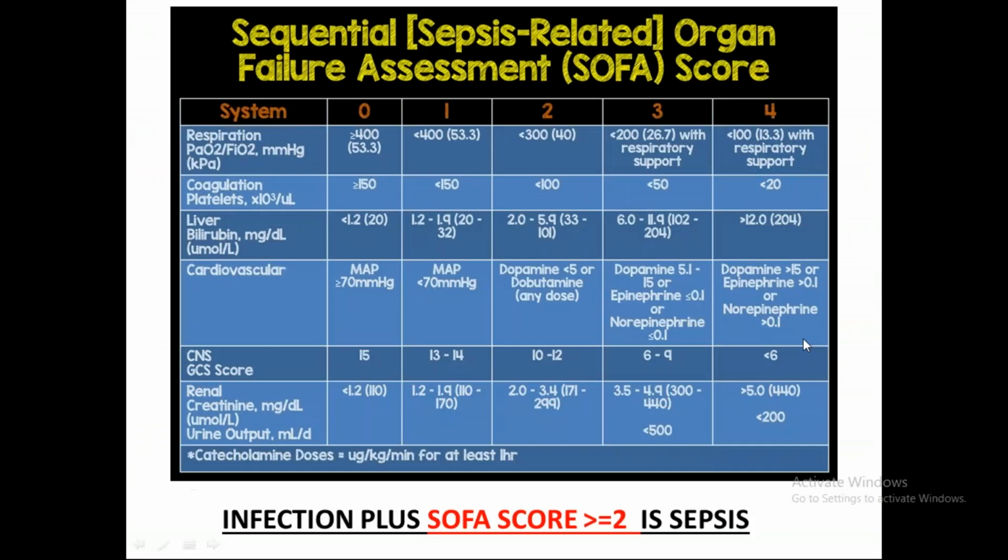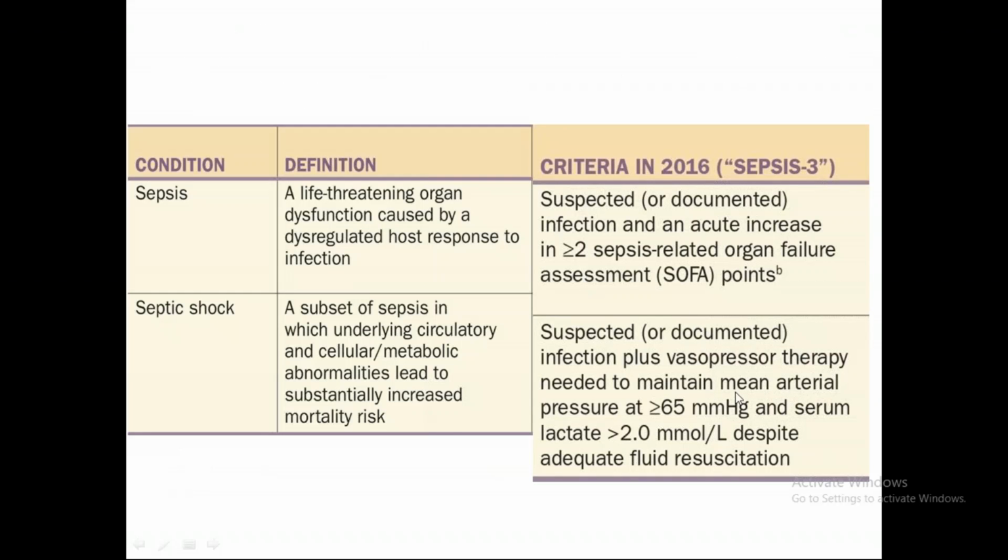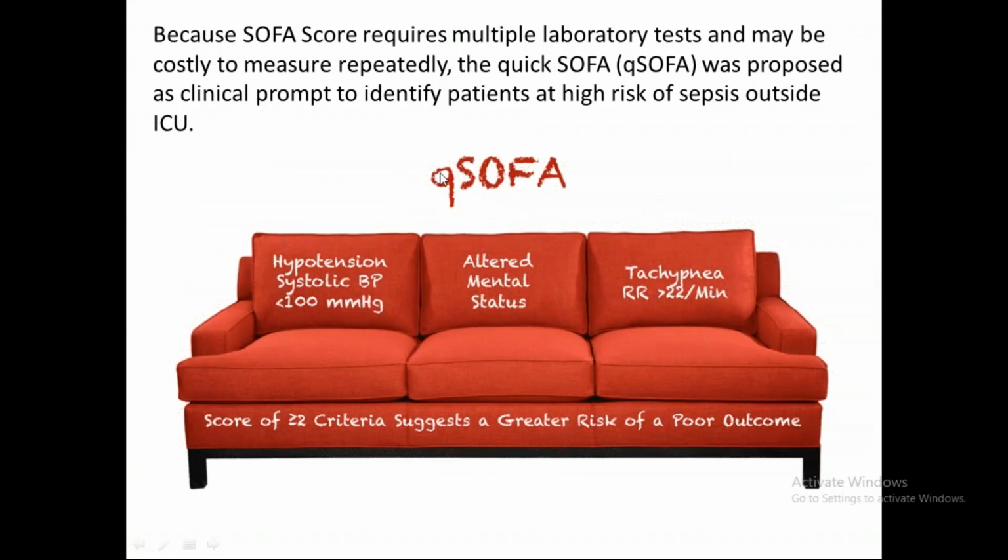Quick SOFA was the rule of two. The criterion is 2 points: tachypnea, respiratory rate 22 or more, and hypotension, systolic blood pressure 100 or less. This is systolic blood pressure. The definition of septic shock has mean arterial blood pressure, which is 65 mmHg. This is systolic blood pressure in quick SOFA. And we have done quick SOFA.